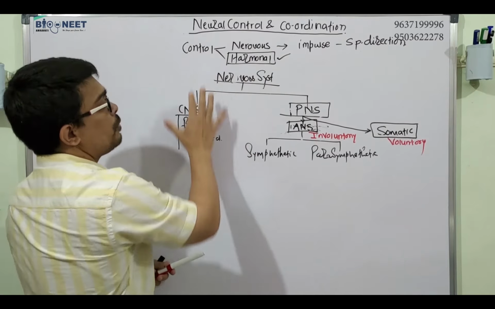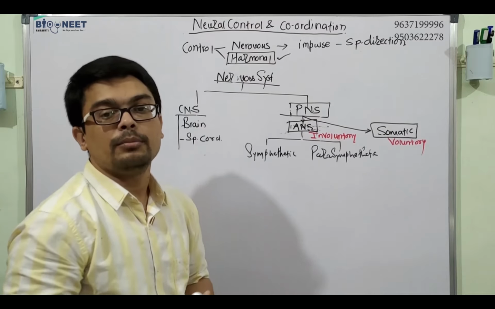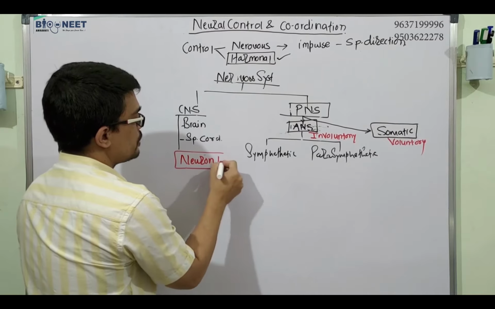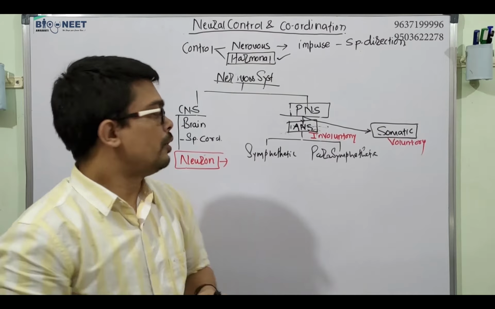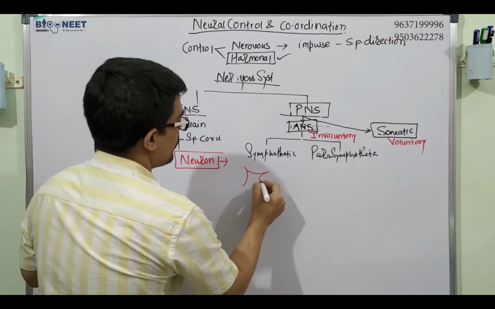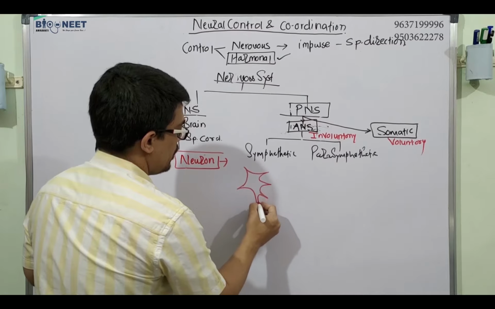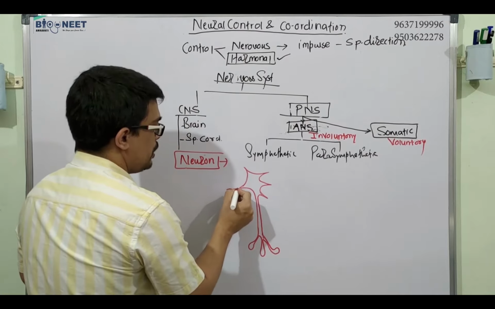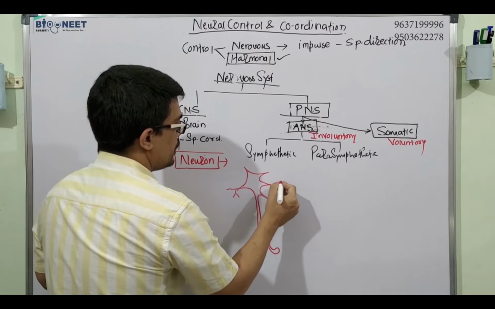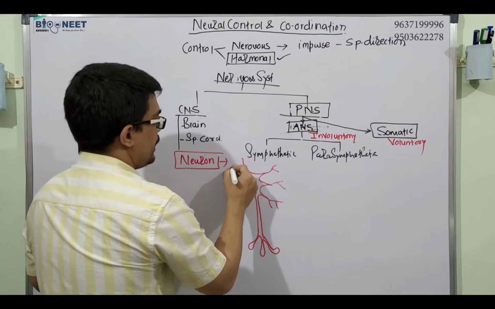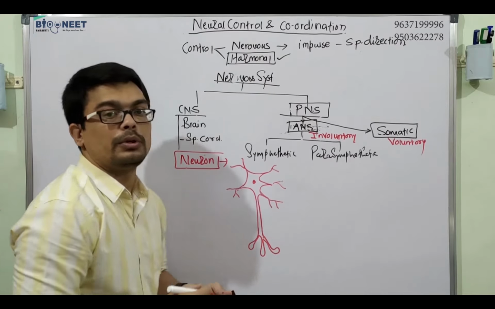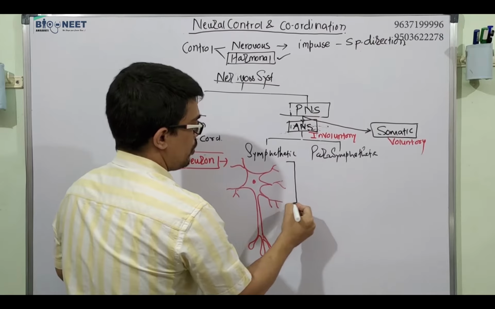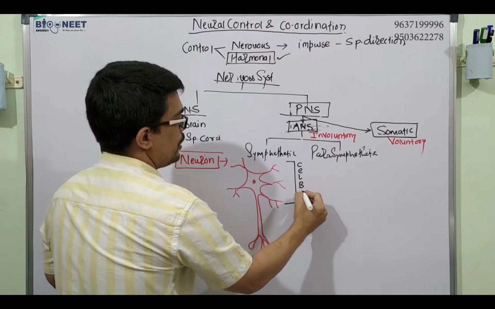Now the functional unit of the brain and the whole nervous system is the neuron. The neuron consists of the cell body, axon, terminal bulb, and dendrites. The cell body has the nucleus. This part of the neuron is called the cell body.